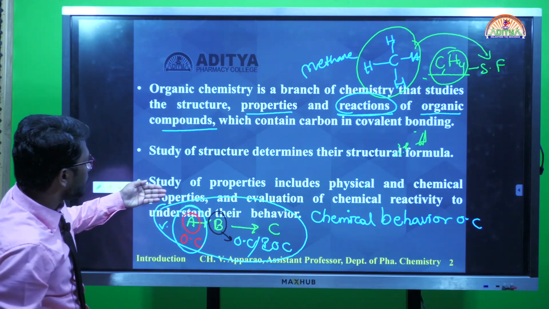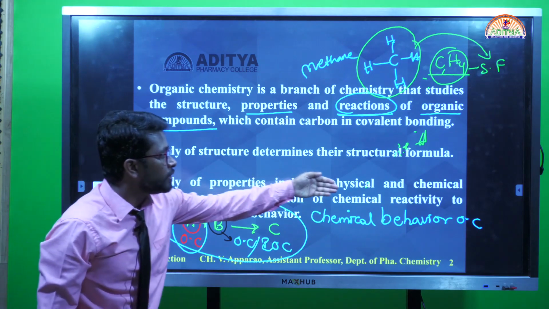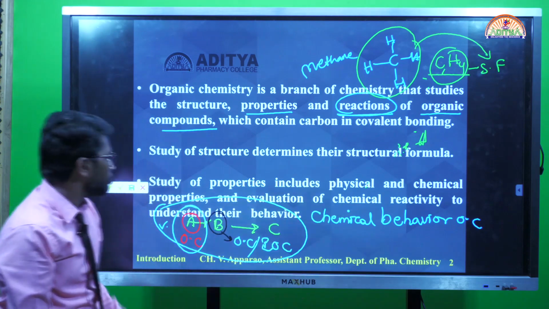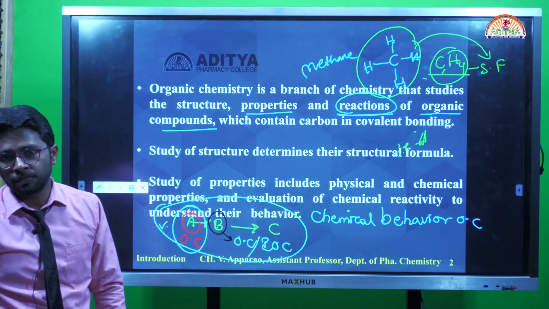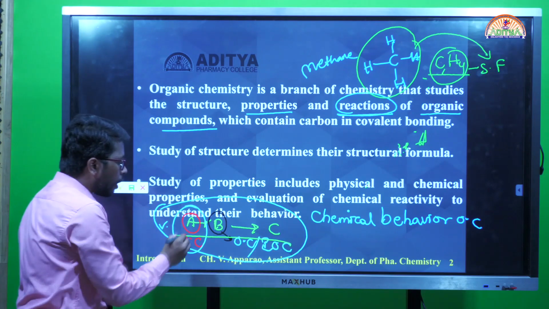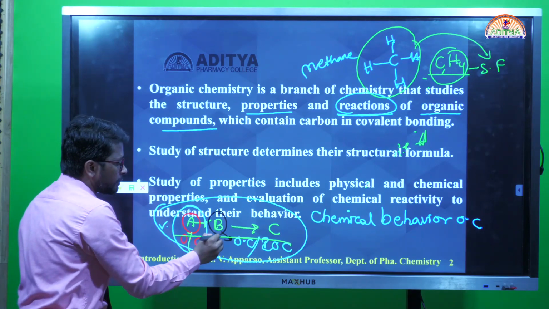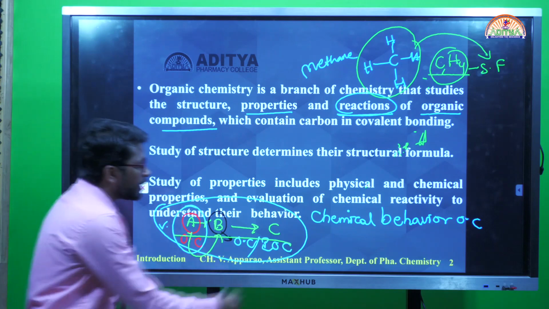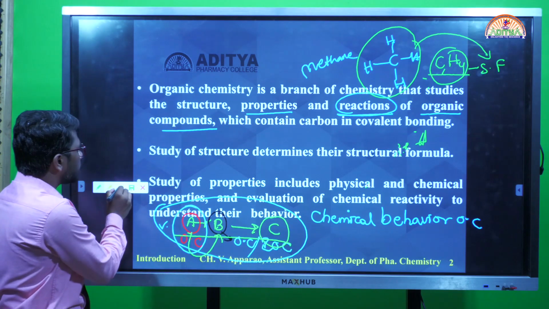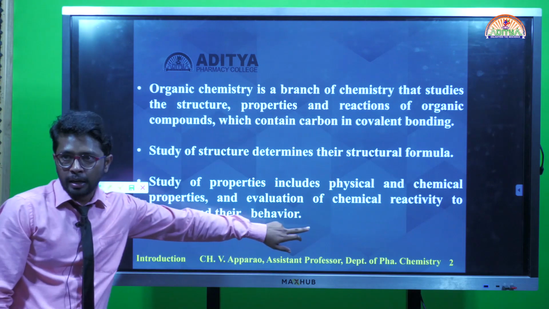Next one. Study of properties includes physical and chemical properties and evaluation of chemical reactivity to understand the behavior. Simply, chemical reactions here: how one compound reacts with another compound to form a new product. These are the things we are going to learn under the organic chemistry heading.